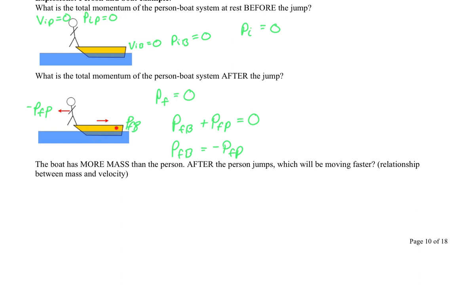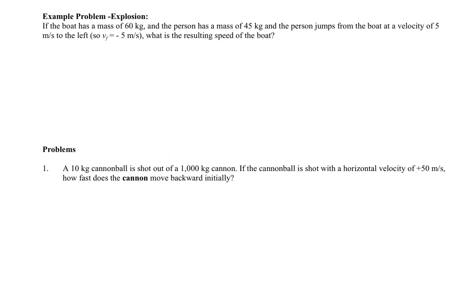Wouldn't that be nice? Right? You're jumping off a cruise ship. The person gets tons of velocity. The cruise ship barely even notices. So the cruise ship has very little velocity while the person has a bunch of velocity. They have to, because they have to make up for the fact that they have so much less mass. So let's go ahead and try this with some numbers.